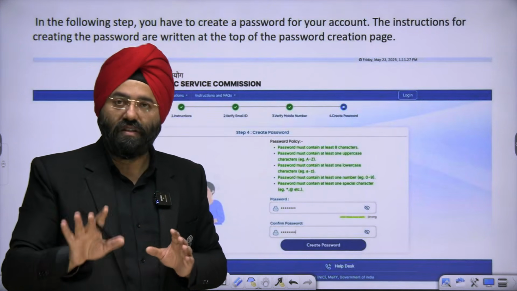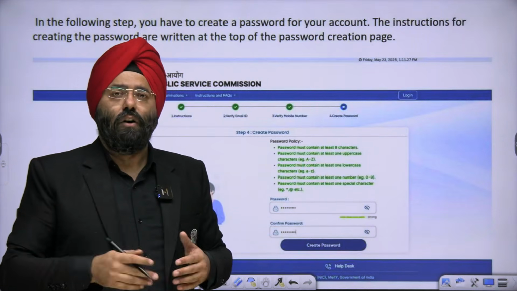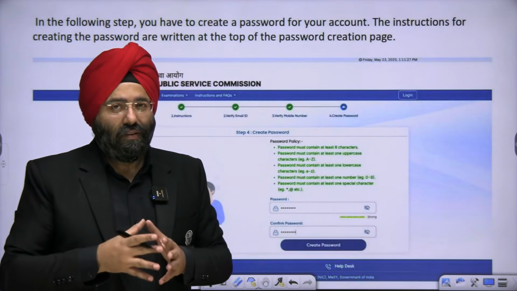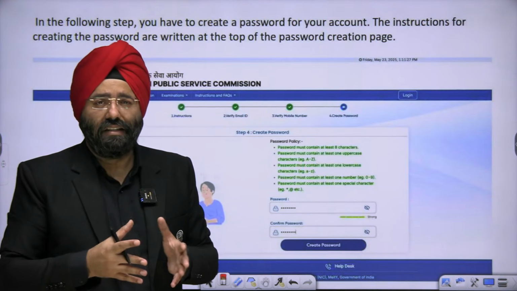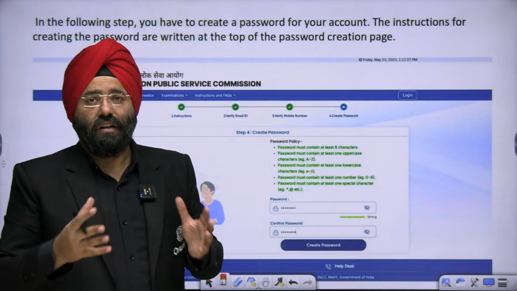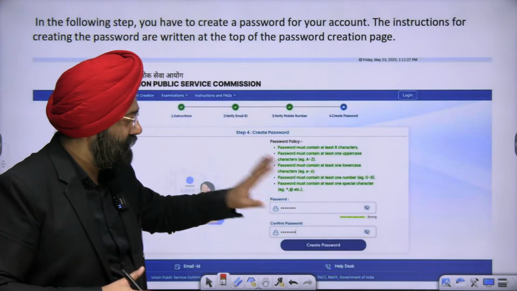You can note it down somewhere also, right? That this was a password that I created. Again, you can retrieve it, but especially when it is examination time, it creates a lot of haphazardness and mental trauma when you start forgetting your passwords also, right? So you have to create a password and then submit it.